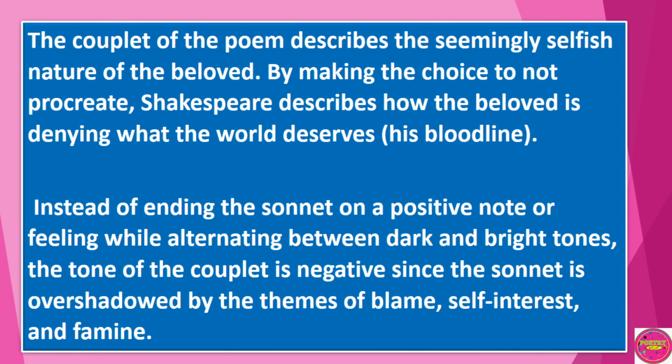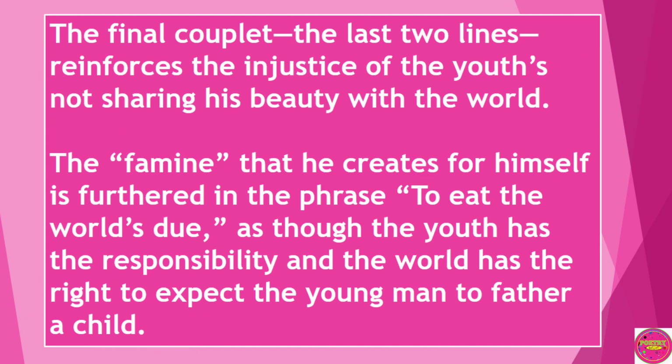Instead of ending the sonnet on a positive note of feeling, while alternating between dark and bright tones, the tone of the couplet is negative, since the sonnet is overshadowed by the theme of blame, self-interest, and famine. The final couplet, thus, the last two lines of the poem, reinforces the injustice of the youth not sharing his beauty with the world.